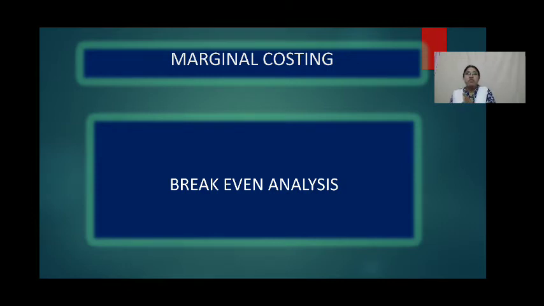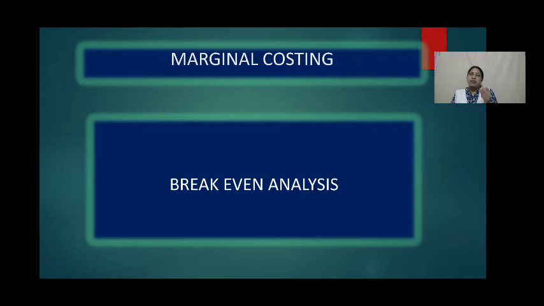An analysis of the relationship between cost, volume and profit helps the management in profit planning. The volume of sales influences the volume of production, and that in turn gives us profit. So the study of cost, volume, profit analysis is popularly known as break-even analysis.